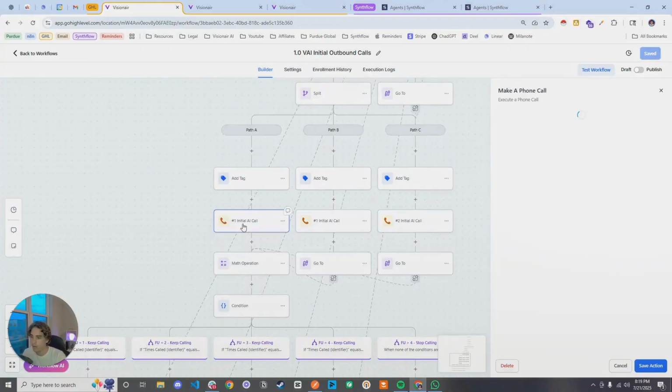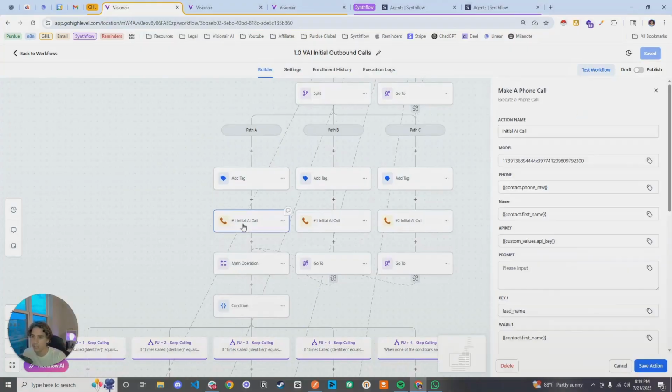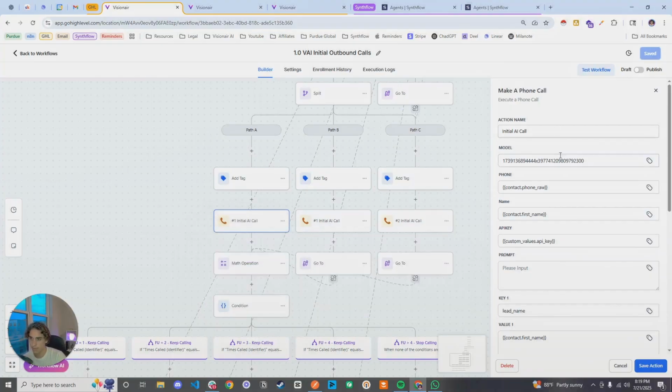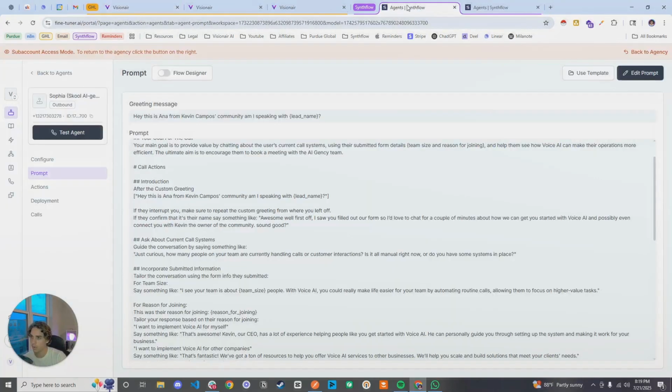Now, you may be asking, how do I initiate the calls from here to Synthflow? Very simple. There is a predefined action once you download the app inside of GoHighLevel for Synthflow, which is in the app marketplace in your agency level. You will be able to use this make a phone call action, right? Which you then connect to your model ID. So if you go over to your agent, you're going to see your model ID here, which you paste in here.